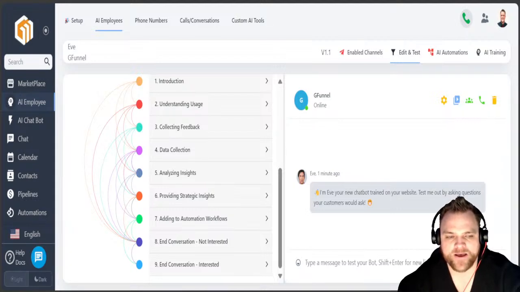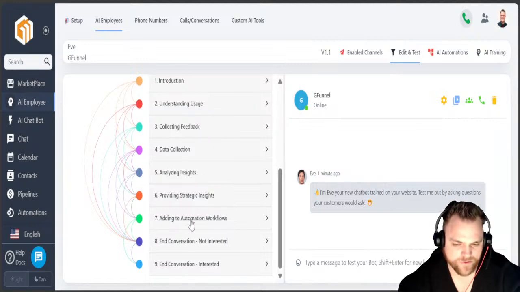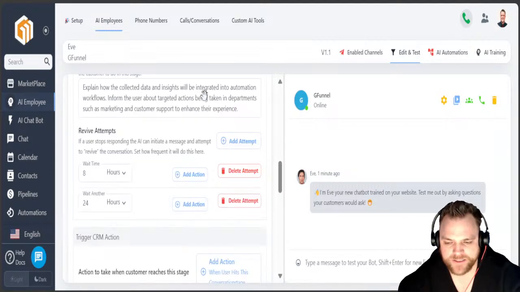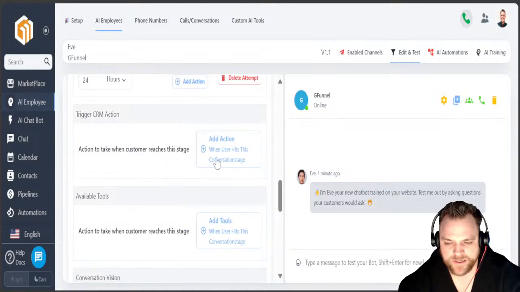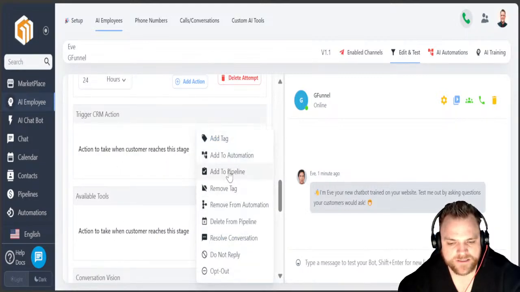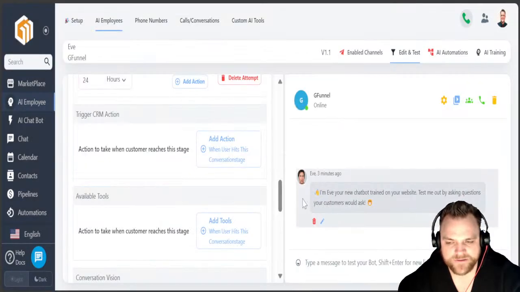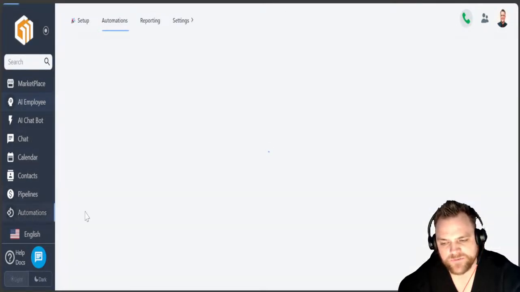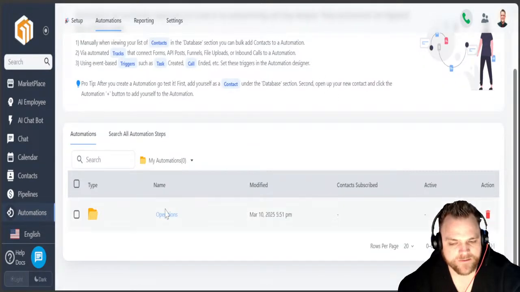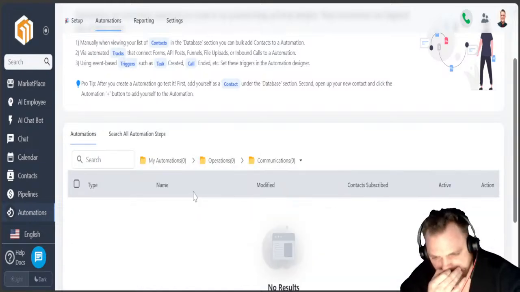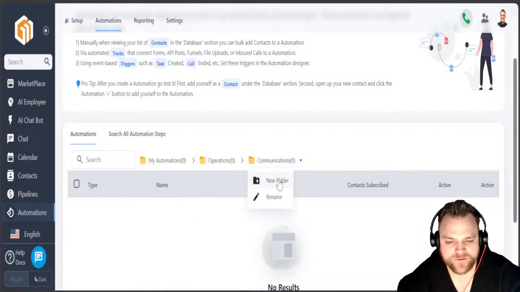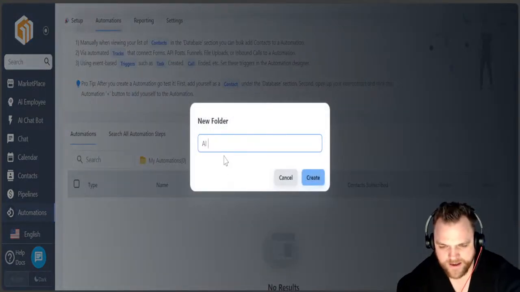So now, how do we do this thing, right? What we're going to do is when we say add to automation, we're going to come here and say, okay, we need to add this to automation. So we're going to click on this guy. We're going to add it to automation. Now, let's just say we don't have an automation built. Then we're going to say, ah, crap, we don't have an automation built. So then we're going to come right here. We're going to say into our operations. We can say into communications, and I can even create a new folder. So let's create a new folder really quick, and we'll just call this our AI employee.